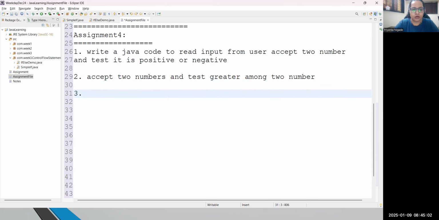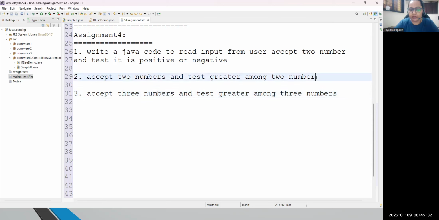Then we can test positive, negative, and write the greater number among two. There is one more logic that we can try: accept three numbers and test again which is greater among three numbers. Basic code, but you can try this.